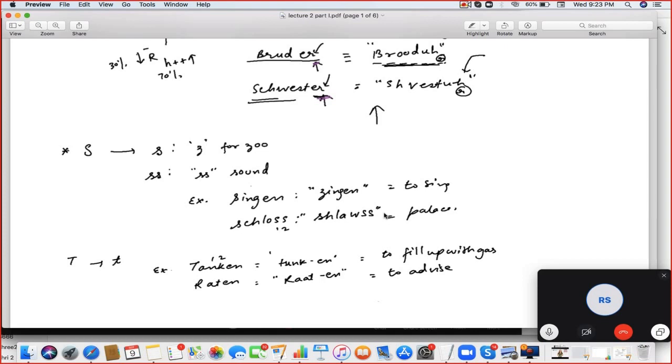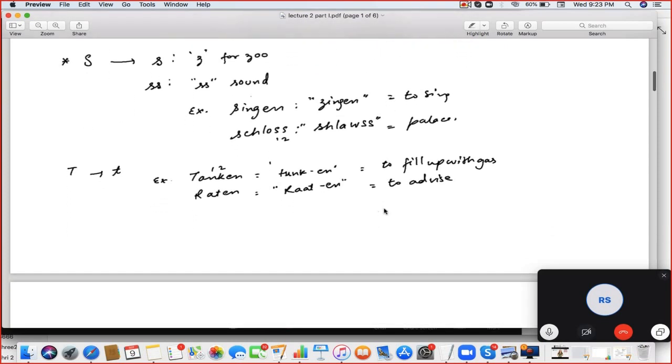Schwester. Bruder and Schwester. Next, S. If it is a single S, the sound will be Z. If it is a double S, it will be the sharp S sound. So Singen and Schloss.